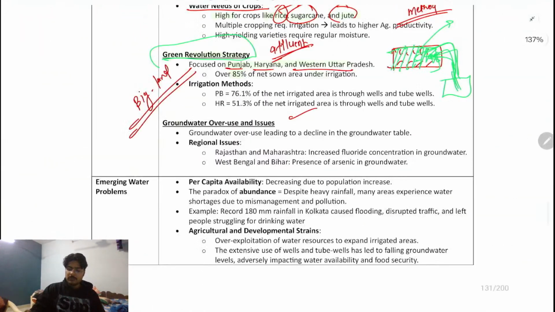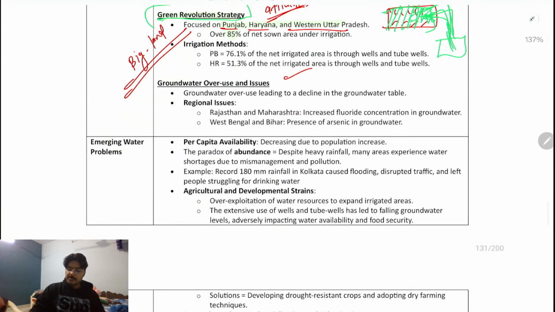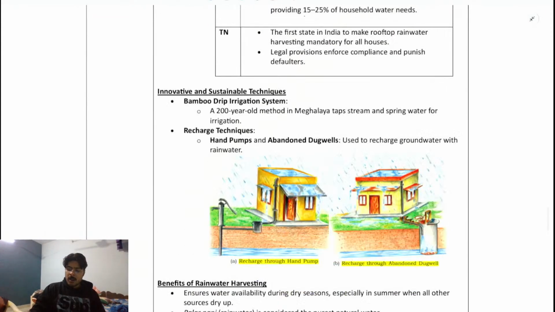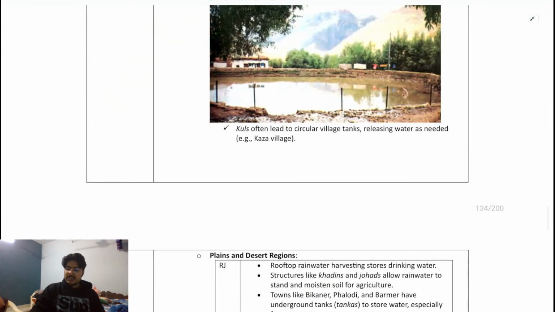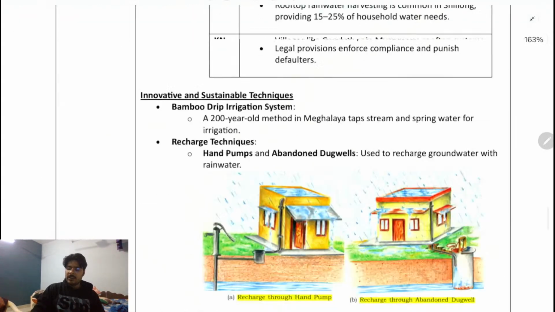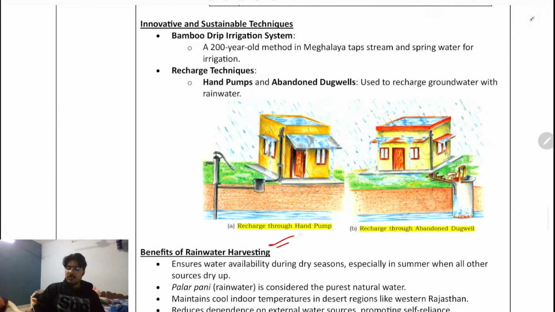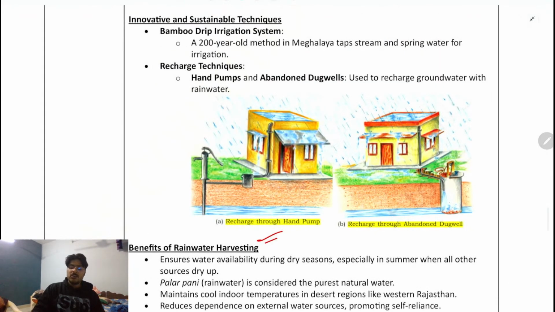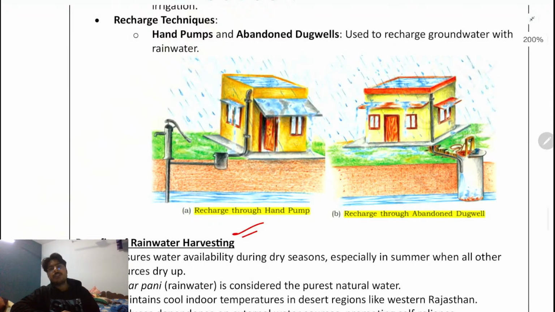Most of the groundwater is used by Punjab only. Okay? So there are some methods, like circular village tanks. You may make a tank, or you may recharge the groundwater through some methods. This is known as the recharging of the groundwater. So, these days what is happening?